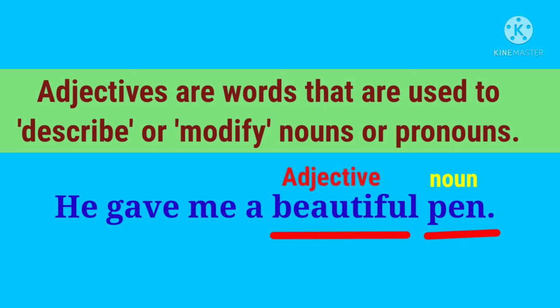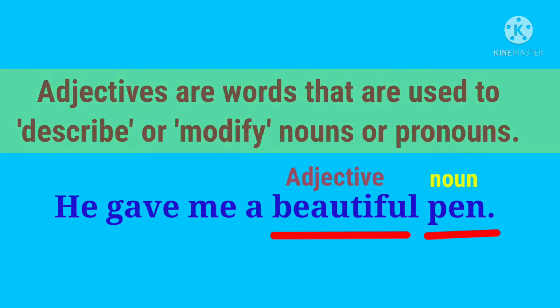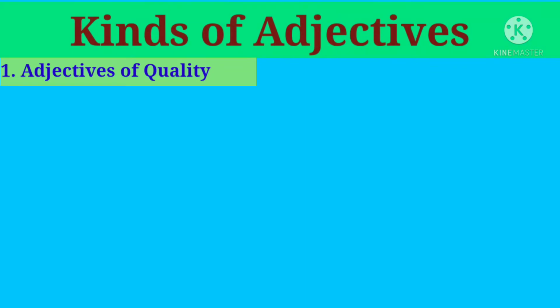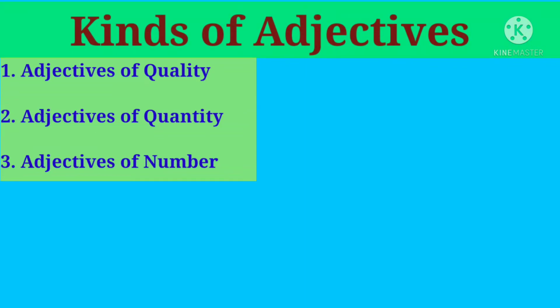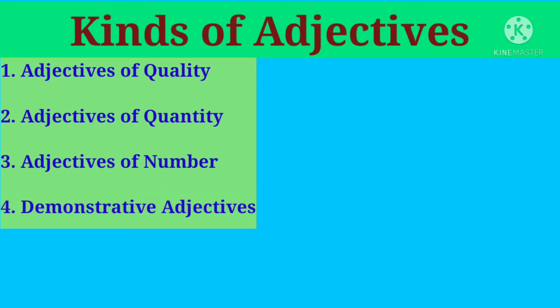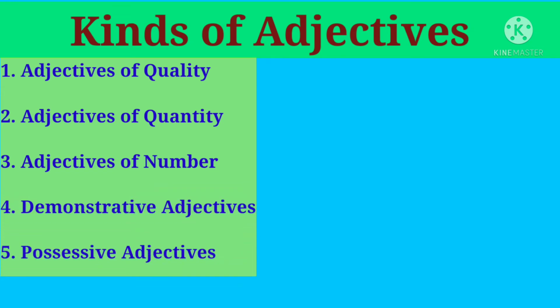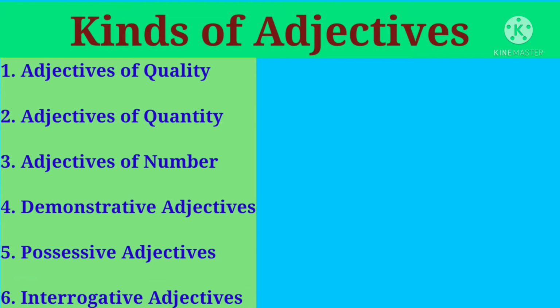Okay, and if you remember, we discussed 6 kinds of adjectives, which are adjectives of quality, adjectives of quantity, adjectives of number, demonstrative adjectives, possessive adjectives, and interrogative adjectives. Adjectives of quality, which are also known as descriptive adjectives, tell us about the kind or quality of a noun.